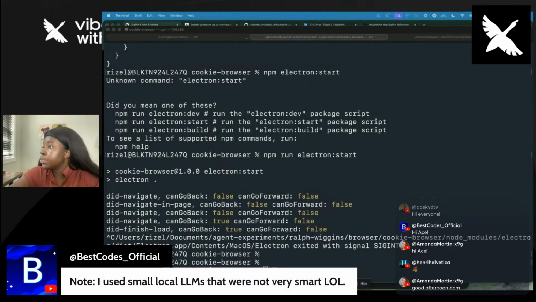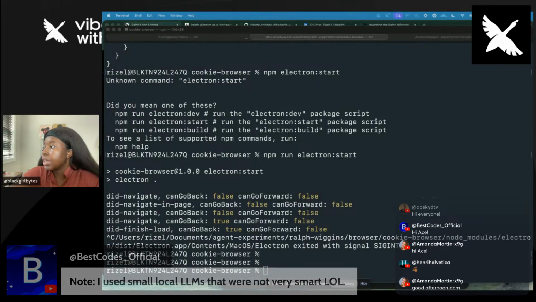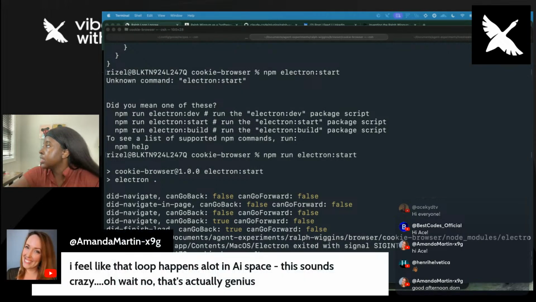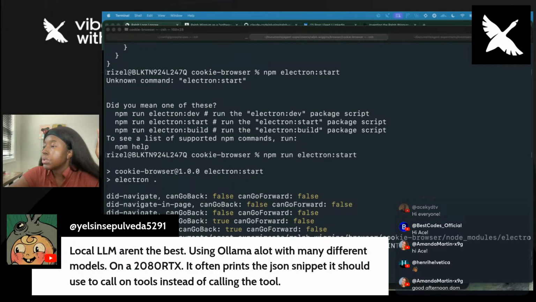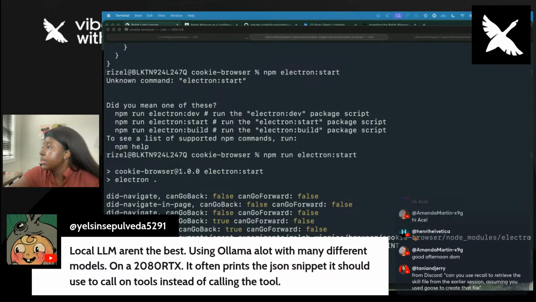No, I've used small local LLMs. They weren't smart. They kind of just gave up. And the rate limiting hits them. I feel like that loop happens a lot in the AI space. This sounds crazy. Oh wait, no, that's actually genius. Yeah. Local LLMs aren't the best. Exactly.